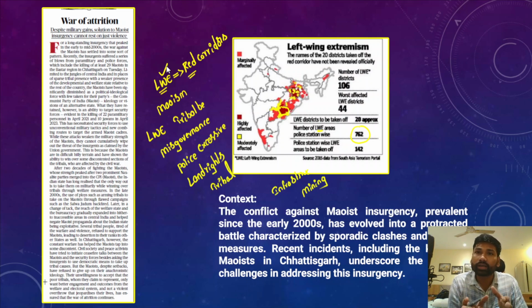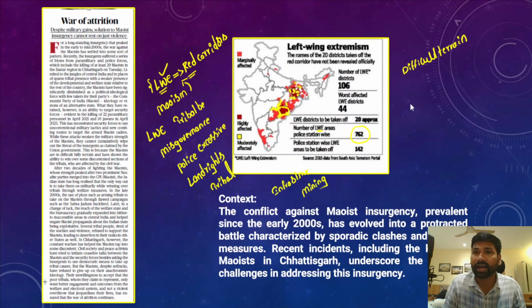However, the effectiveness of the security forces in dealing with left-wing extremism in these tribal belts is limited by a number of factors. Direct support of tribals to the Maoists is one reason, and the second reason is difficult terrain, where surveillance would not be very easy for the security forces.